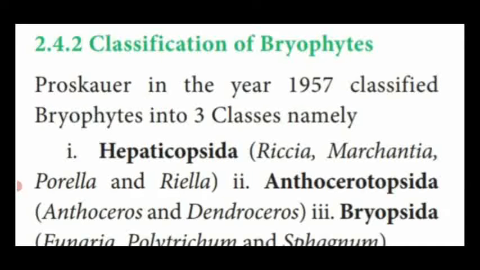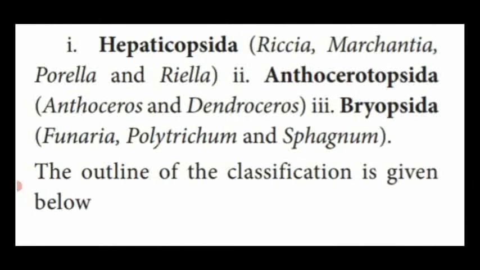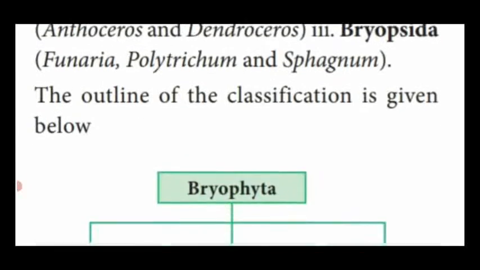Hepaticopsida, examples Riccia, Marchantia, Porella and Pellia. Anthocerotopsida, examples Anthoceros and Dendroceros. In Bryopsida, examples Funaria, Polytrichum and Sphagnum.